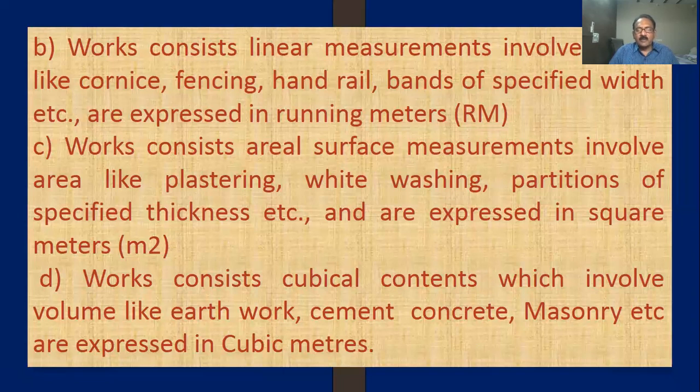And where volume is more, like earthwork, cement concrete, masonry, they are expressed in cubic meters. So these are 4 important principles of measurements.